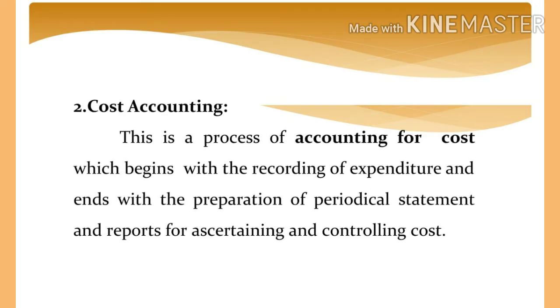It is a process of accounting for cost, which means we are recording all the expenses incurred for the production of the goods. That is, starting from the procurement of raw material till the goods are converted into finished goods, we are recording all the expenses. After that, we are preparing the periodical statement through which the management can know the cost of a product and also control the cost for a future period.